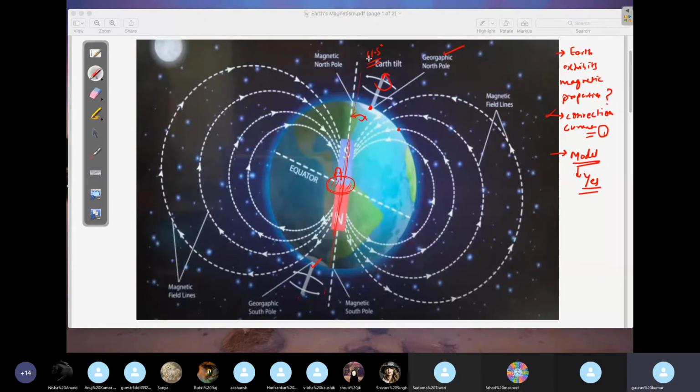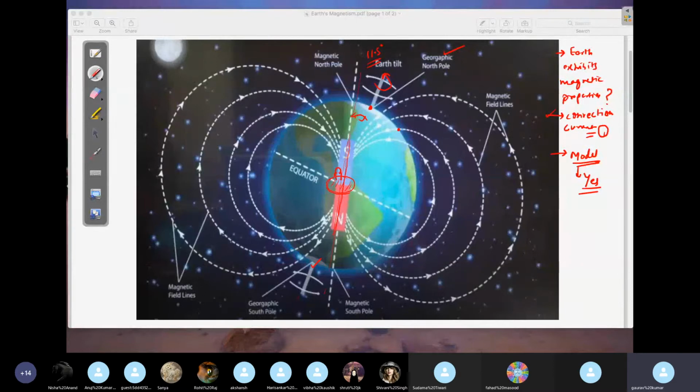NASA publishes a journal where they explain all the big changes that happened from the past year. Whatever angle we have this year, and everything about the Earth's magnetism, next year it will change. So that will be published by NASA. They publish every year. But right now, it will take a large amount of time to increase this angle and reverse, about 10,000 years. So obviously, this change will be very, very small.